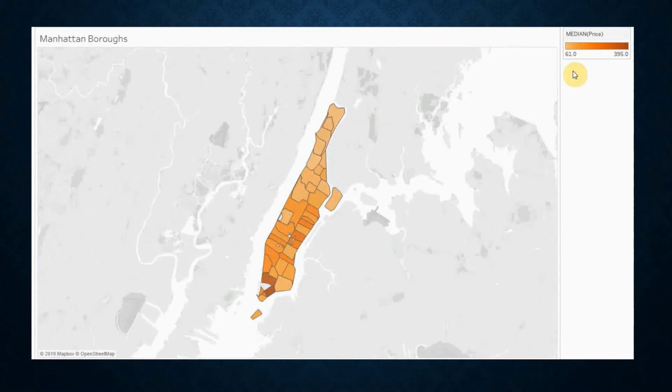Next, let's look into Manhattan. This is the Manhattan map. Area-wise, Manhattan looks smaller than Brooklyn, but the price of listings in Manhattan is generally higher than Brooklyn, as you can see.